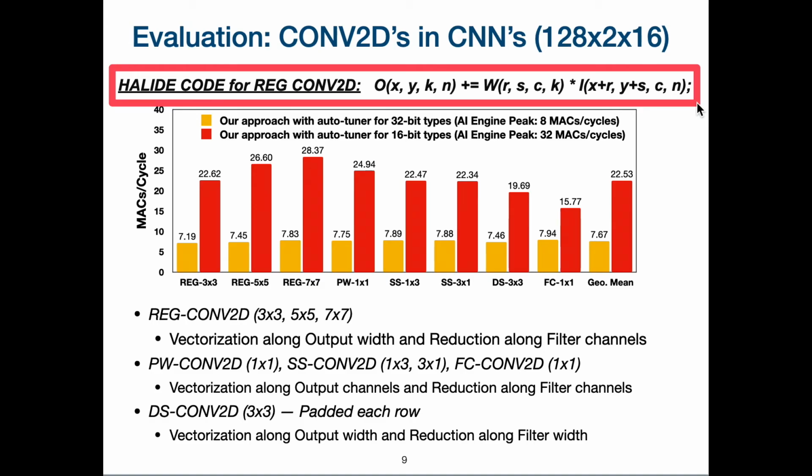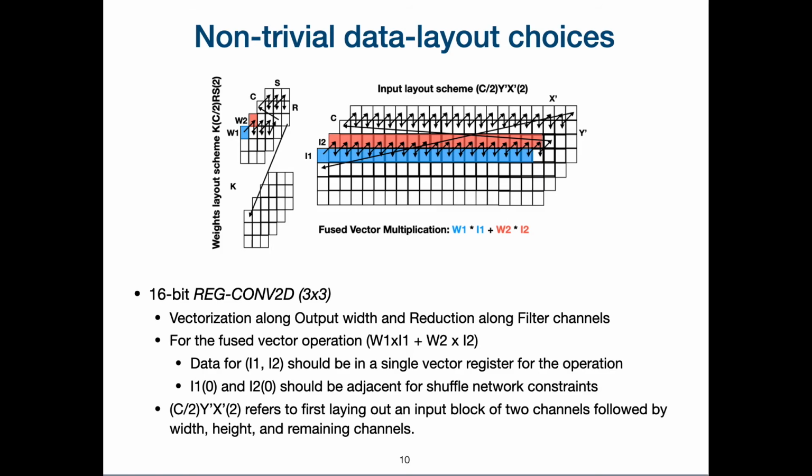The interesting observation here is that the auto-tuner chose different loops for vectorization and also for reduction based on the convolution types and filter sizes. For example, for regular convolution 2D, the vectorization was preferred along the output width, whereas for the pointwise convolutions or spatial separable convolutions, the vectorization was preferred over the output channels. Furthermore, our approach with AutoTuner was able to find non-trivial data layouts to achieve high-performance implementations for these convolution 2D operators. Manually exploring such layouts and writing the corresponding codes can be extremely challenging, which demonstrates the benefit of using our approach over manually writing the codes.